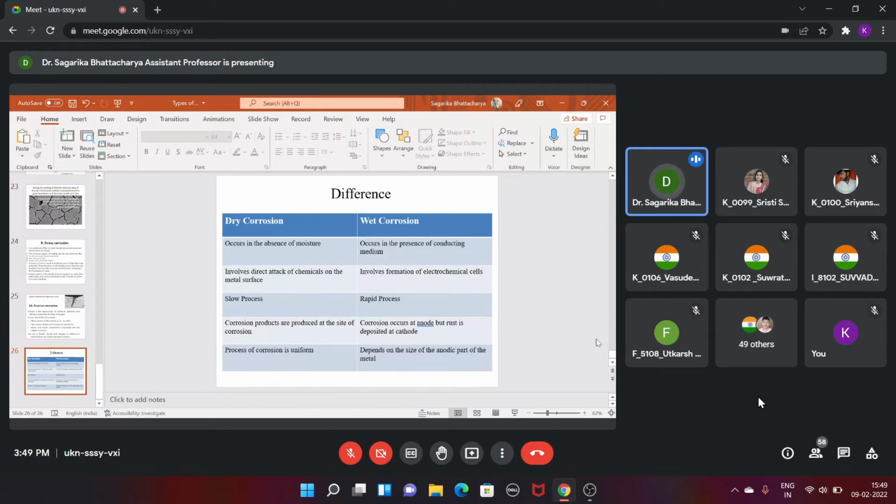And wet corrosion is naturally the corrosion which forms in the presence of a liquid, and it is a more rapid process. The corrosion starts at the anode, and the deposition of the metal happens at the cathode. The cathode and the anode are separated, and oxidation occurs at the anode, while at the cathode there is deposition of the metallic compound. And if there is no electrolyte or ions present in the solution, then hydroxide will generate at the cathode. A very easy example of wet corrosion is the rusting of iron.